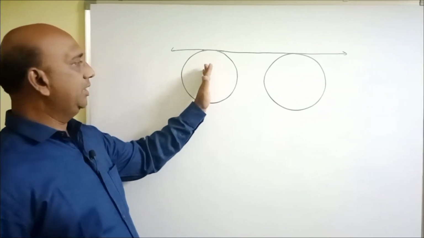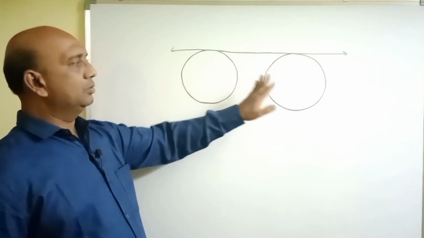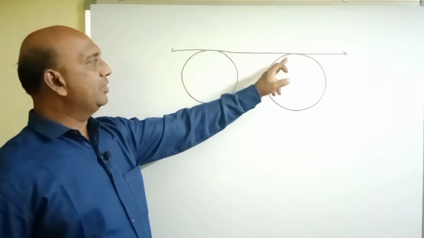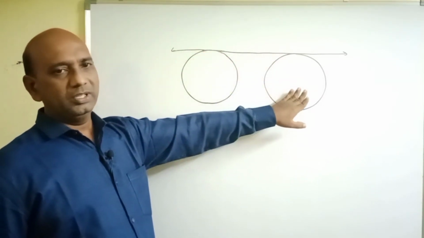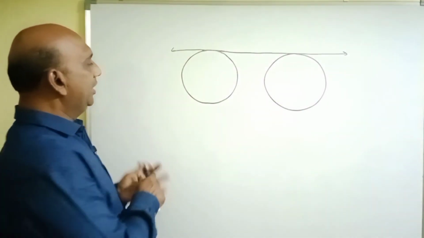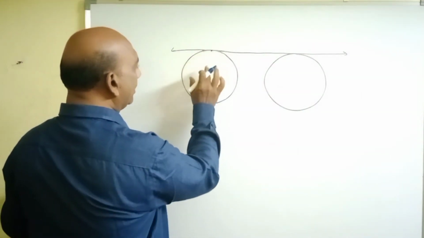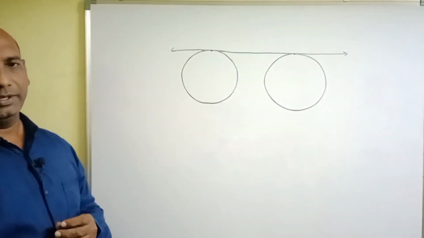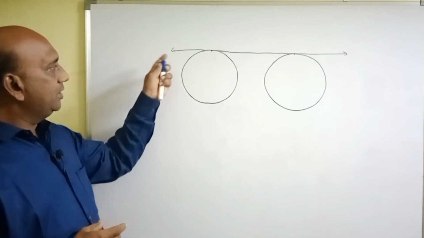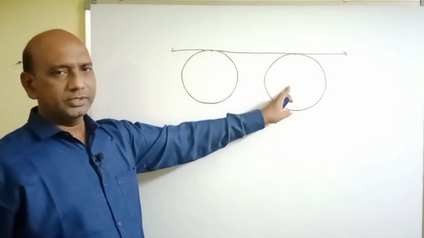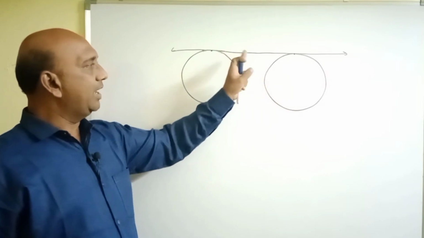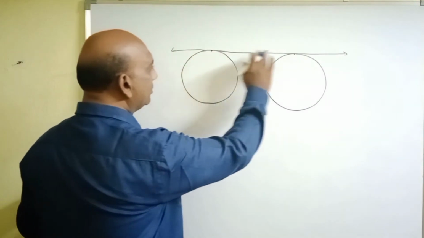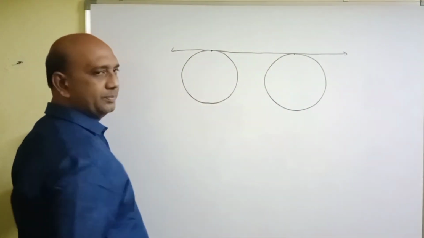Okay, students, see here, there are two circles drawn, and this is a tangent which is common to these two circles. Here, this is the point of contact of the first circle and this is the point of contact of the second circle. This tangent is common to these two circles. Such a tangent is called a common tangent.